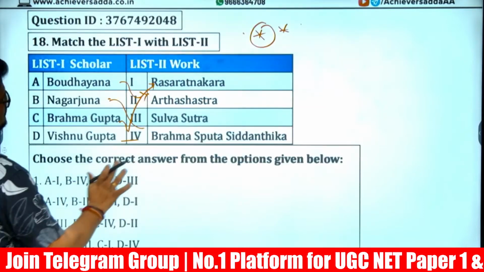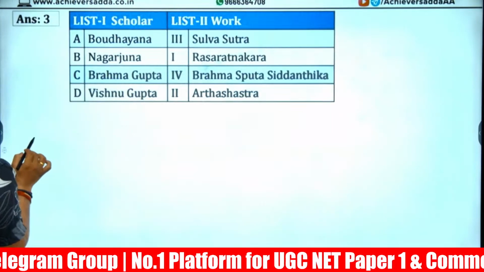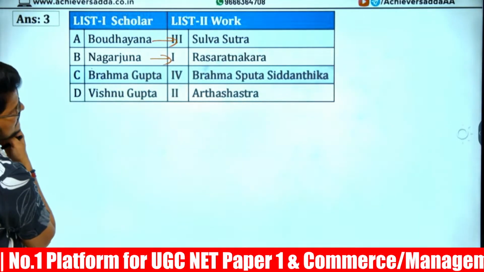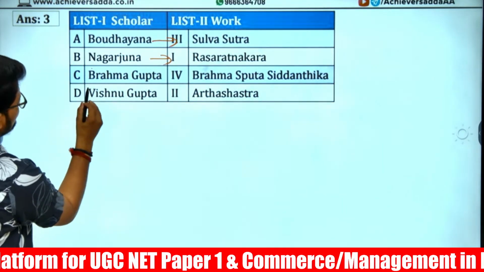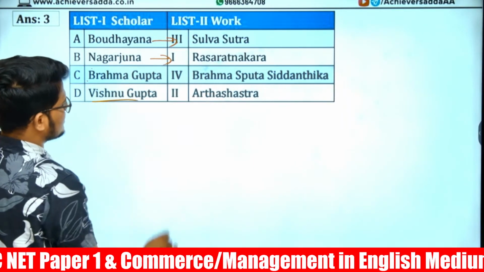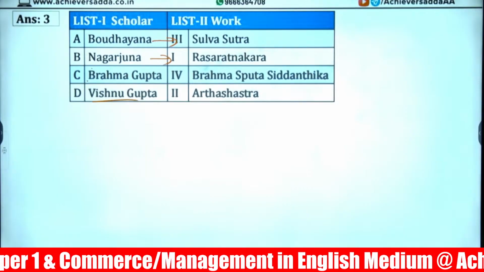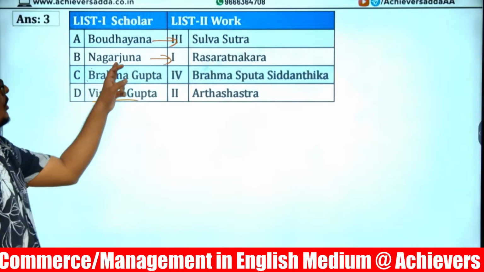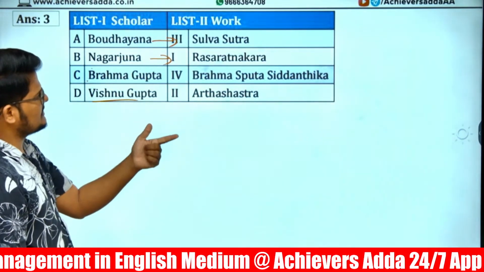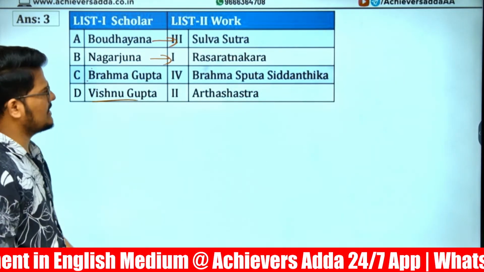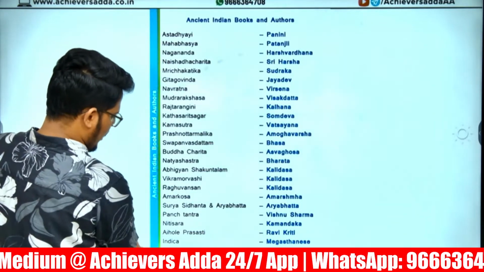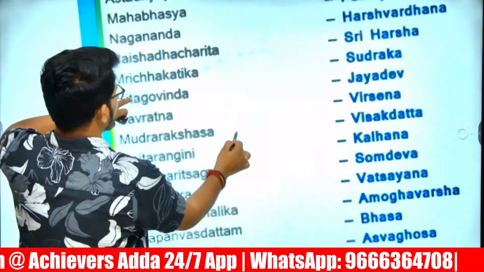I'm sorry. Baudhayana is Sulva Sutra, Nagarjuna is Rasaratnakara, Brahmagupta is Brahmasphuta Siddhanta, and Vishnugupta is Arthashastra. Now, all the list, if you can just see.